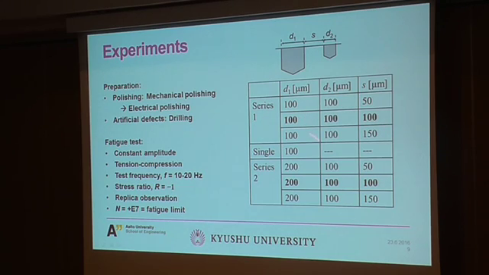We divided our experiments into two series. First we had same size defects, and we changed only the distance between them. For reference, we also tested with only a single defect. Another series also took into account the size effect. If the specimen survived until 10 million cycles, we considered it a non-failure.